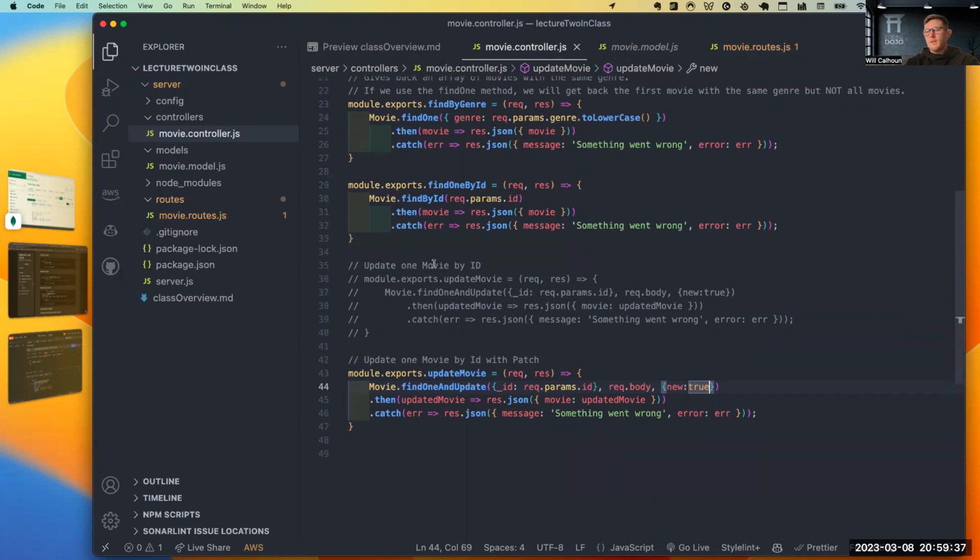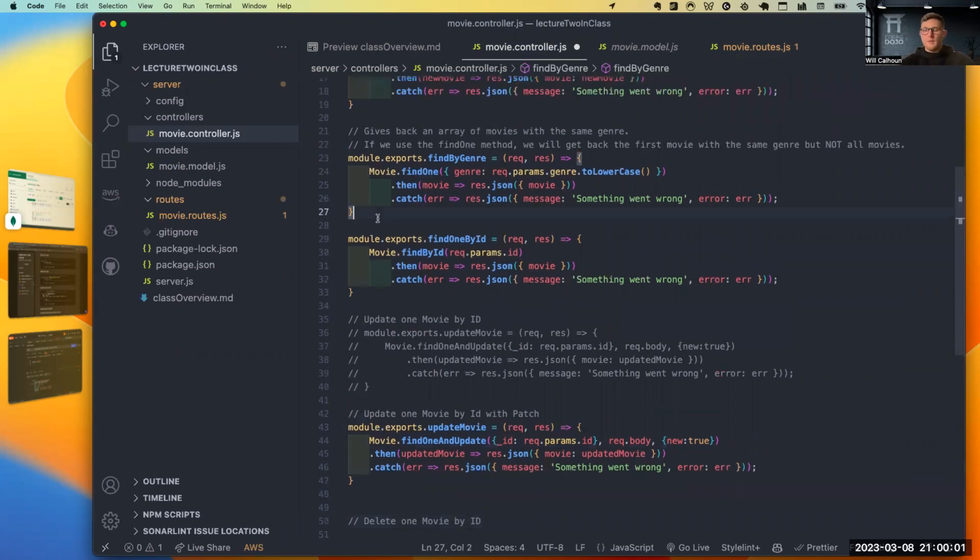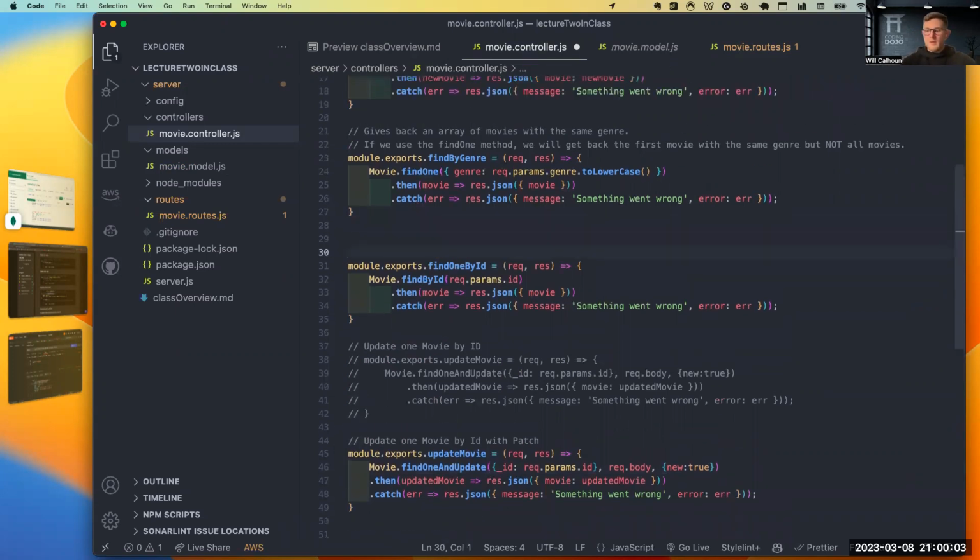Okay, any questions on this? And then we'll do delete, super duper easy, and then we're done with CRUD officially. Any questions on this? Okay, so we're going to delete one movie by ID, and then I should probably just say find one movie by ID.